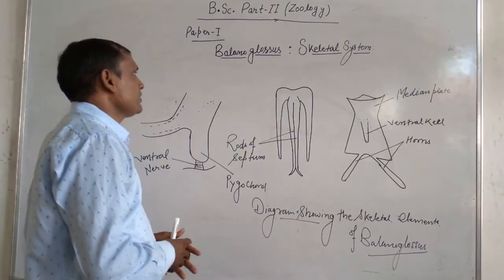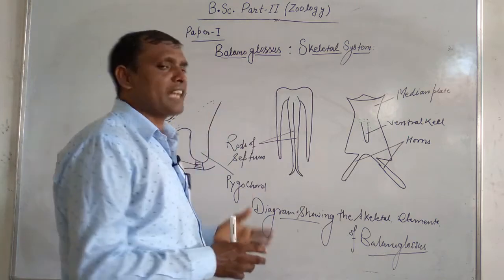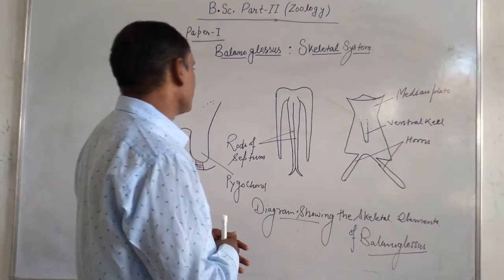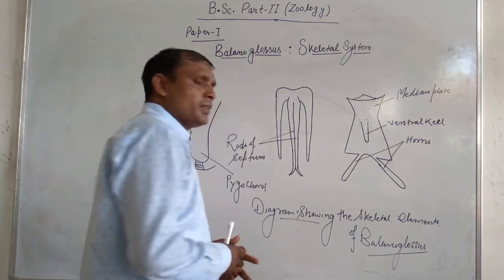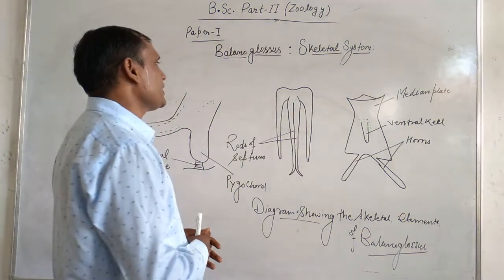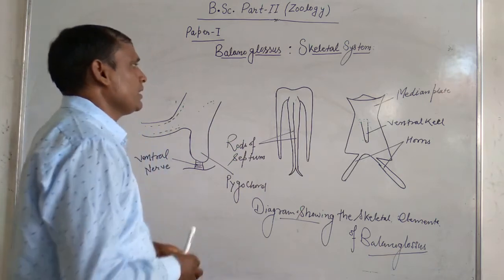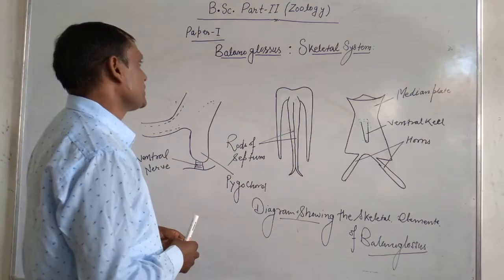We see that the animal body has no special type of skeleton inside the body, but there are some structural organizations present inside the body of Balanoglossus that act as a function of skeletal system.